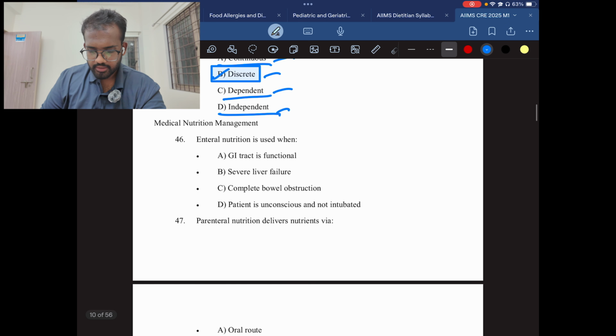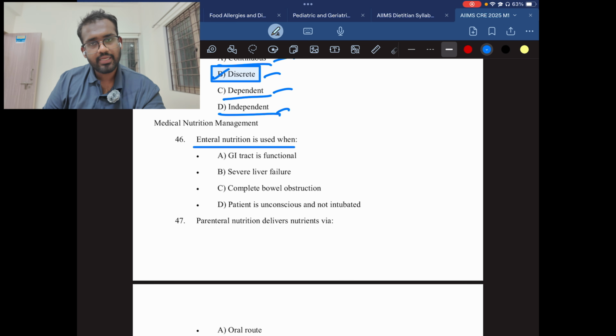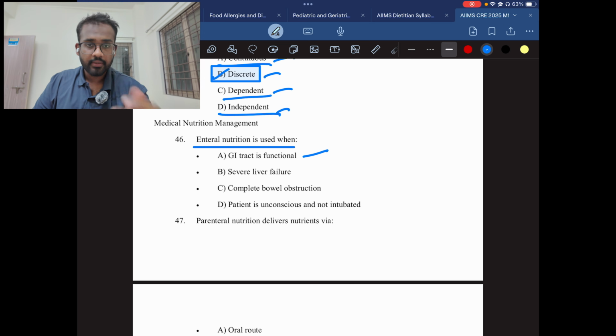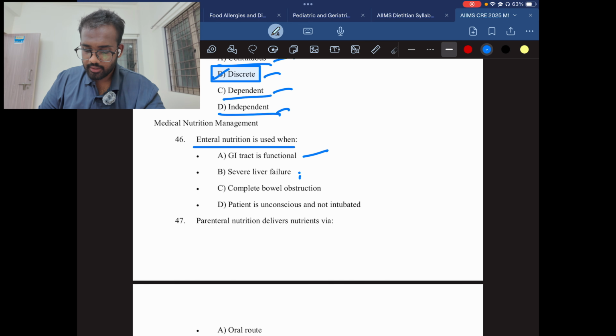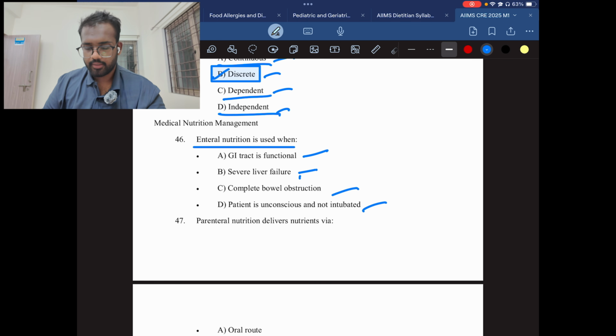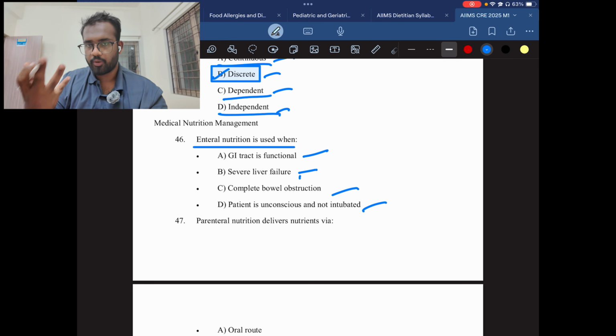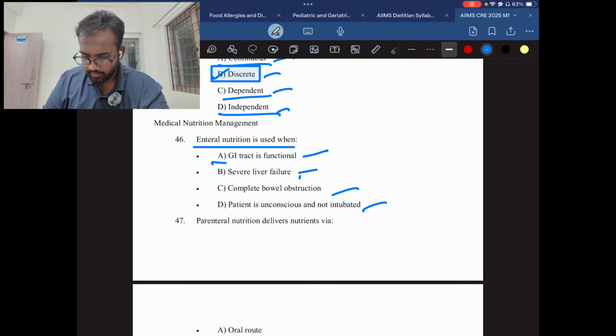Then question number 46. Enteral nutrition is used for. This is a very easy answer. GI tract is functional. Severe liver failure, complete bowel obstruction. Patient is unconscious or not intubated. So here enteral nutrition is given when the GI tract is functional, but the oral function is not proper. Then the answer will be A.